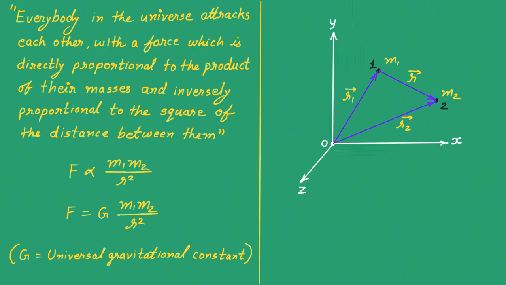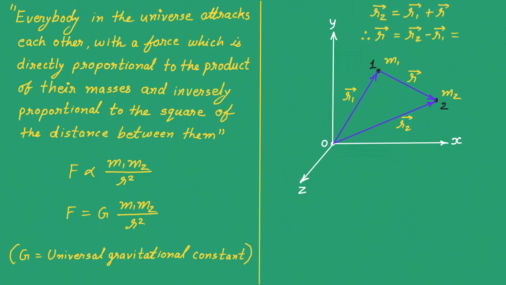Then you can see here that this is making a triangle of 3 vectors, and here you can see that this is the first vector, this is the second vector, and this becomes the resultant vector. That means we can write here that vector r2 is vector r1 plus vector r, or you can also write that vector r is equal to vector r2 minus vector r1.